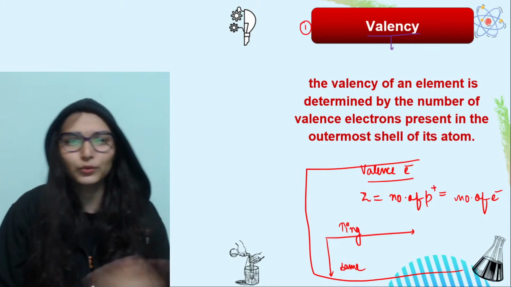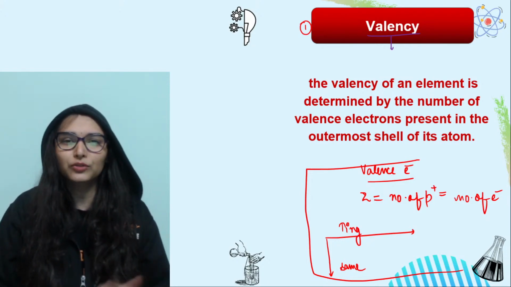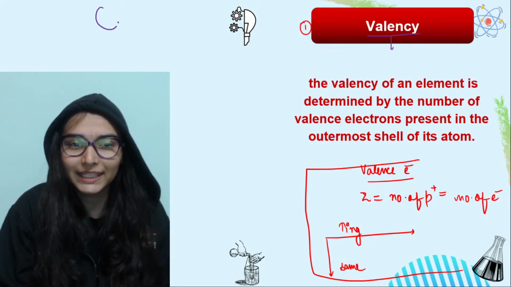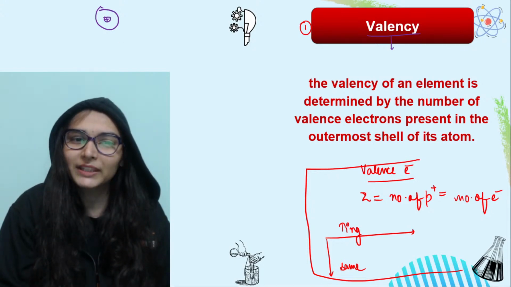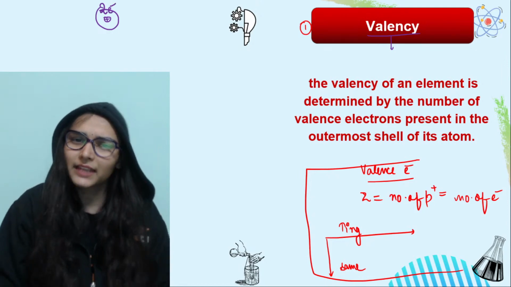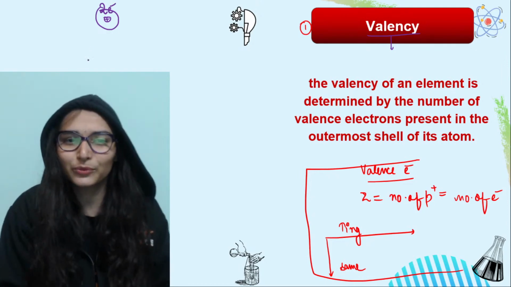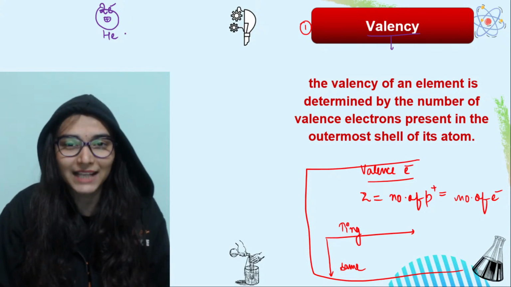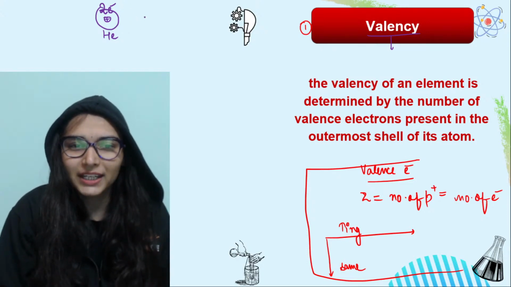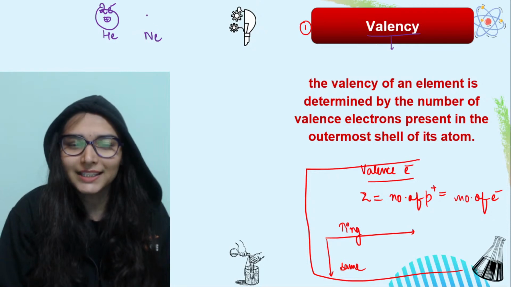Or according to the duplet rule, we can also talk about it: if an atom has only the K shell, and the K shell is the valence shell, and if the K shell has a total of 2 electrons, then it is also equally stable, the way you have seen in helium. Helium is a noble gas, right? You have seen neon. In the case of neon, the K shell has 2 electrons, and L has a complete octet.